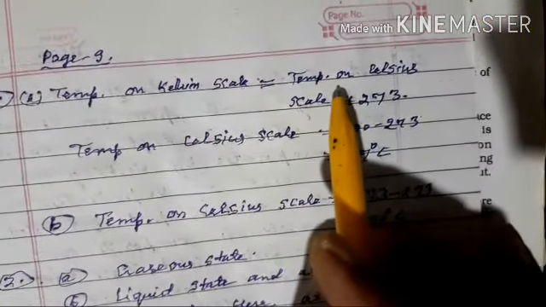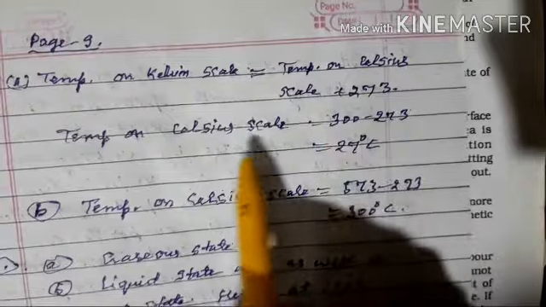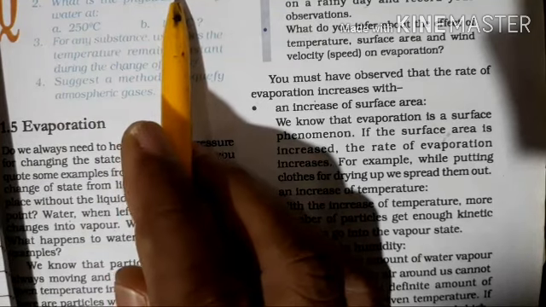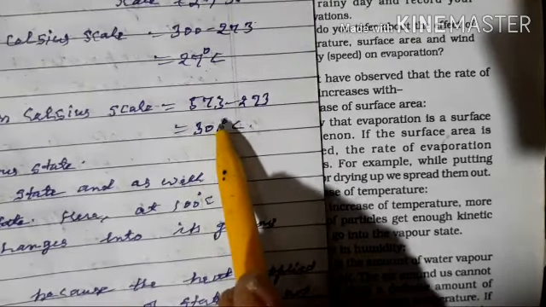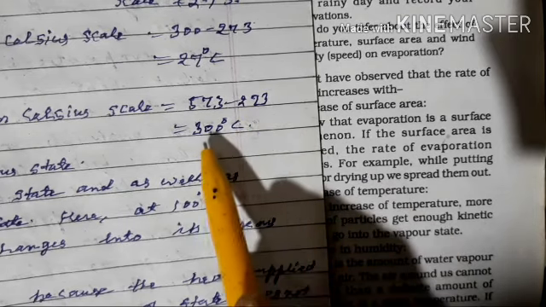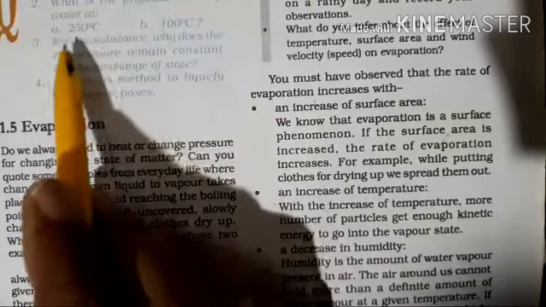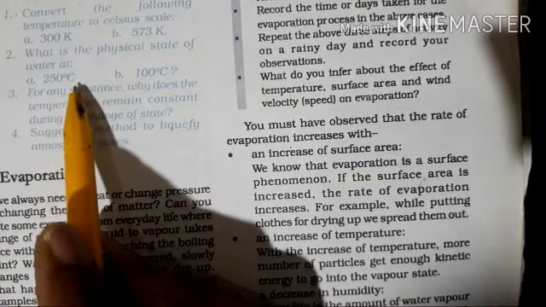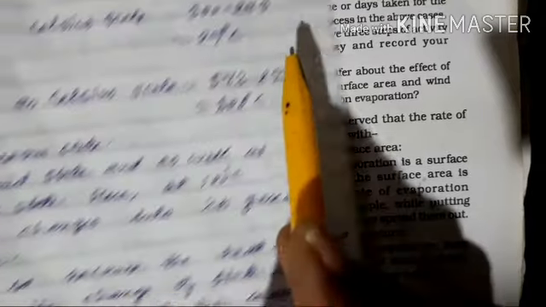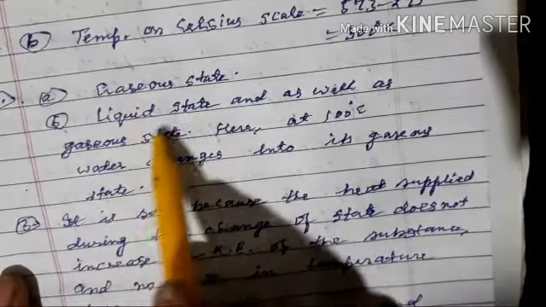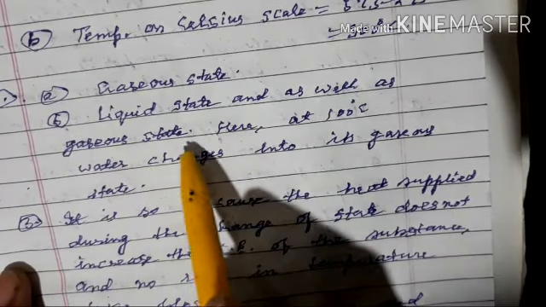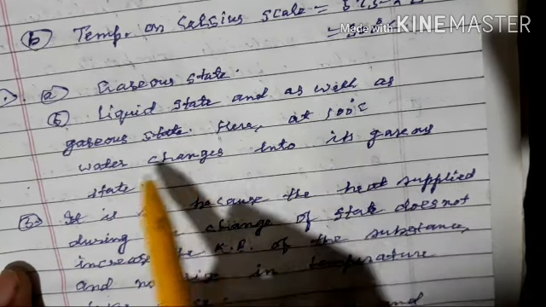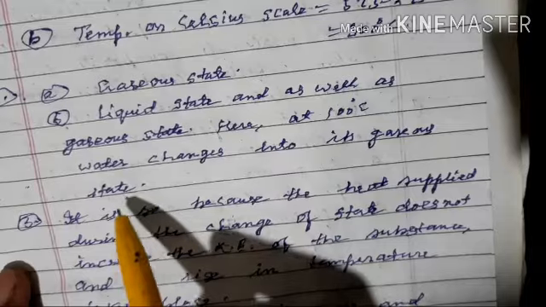Temperature on the Kelvin scale is the temperature on the Celsius scale plus 273, so 27 degrees Celsius. Second, 573 Kelvin: simply 573 minus 273, which is 300 degrees Celsius. What is the physical state of water at 250 degrees Celsius and 100 degrees Celsius? Gaseous state, and liquid state as well as gaseous state. Hence at 100 degrees Celsius, water changes into its gaseous state.